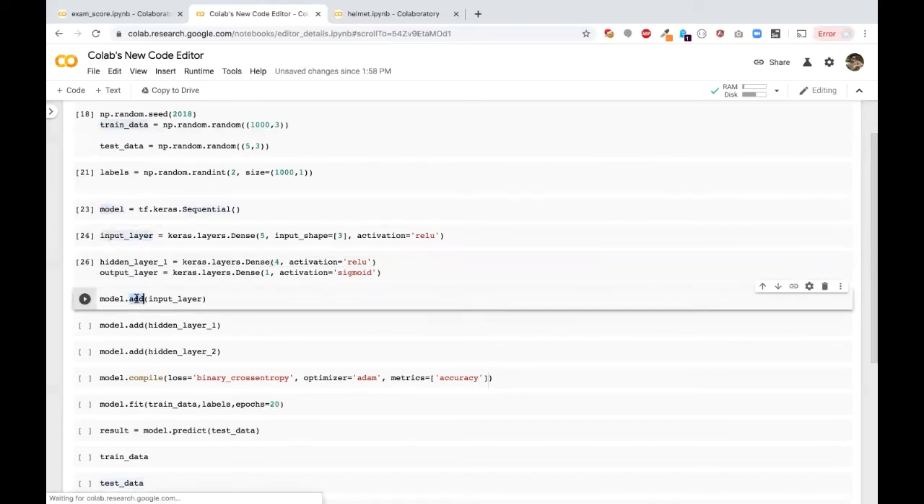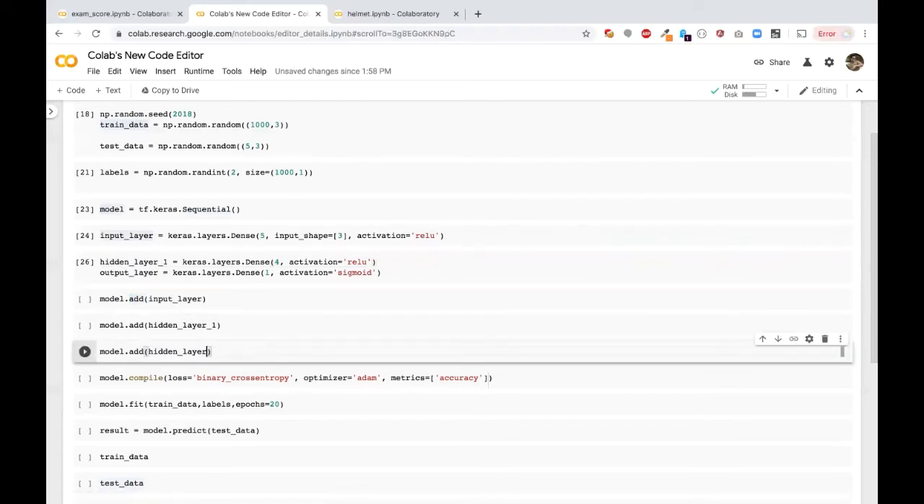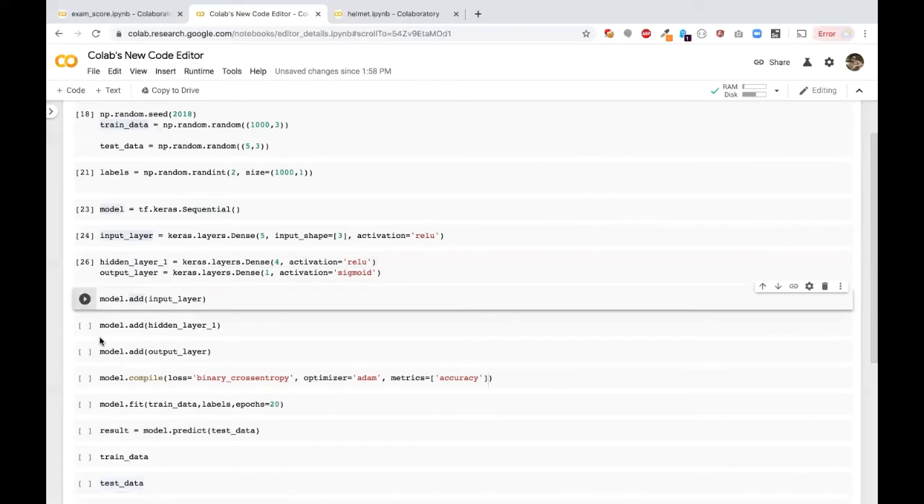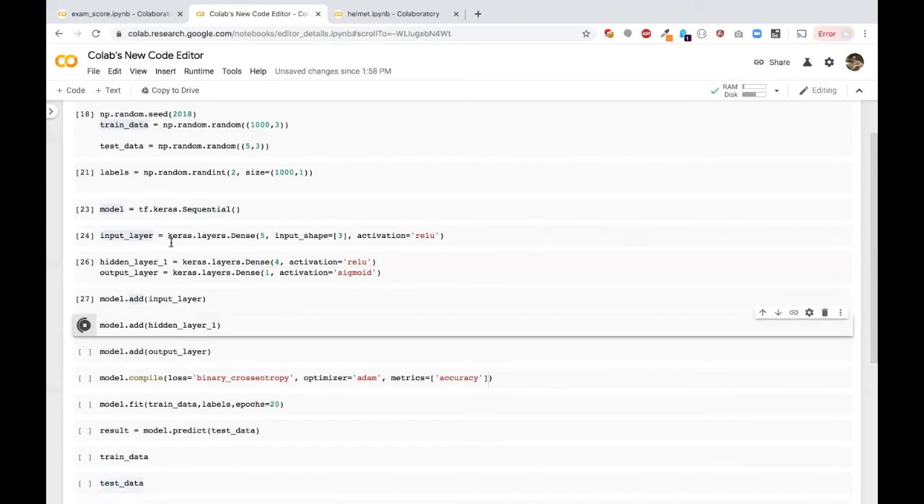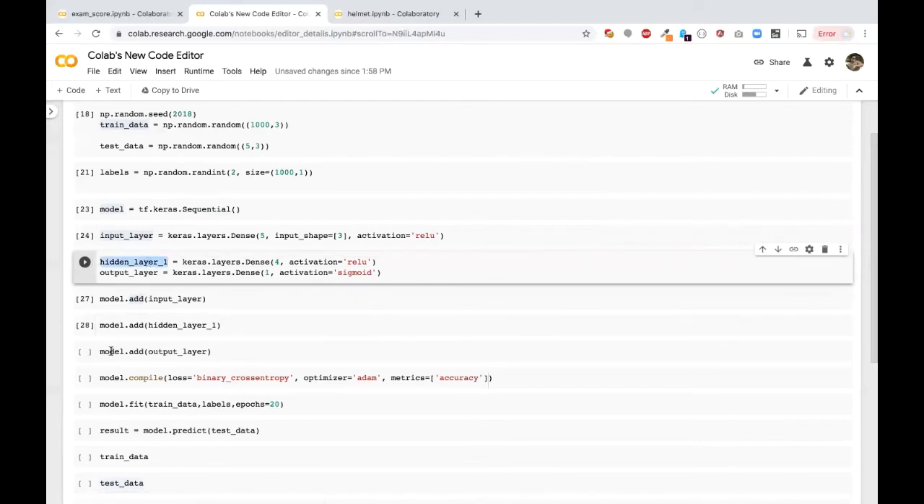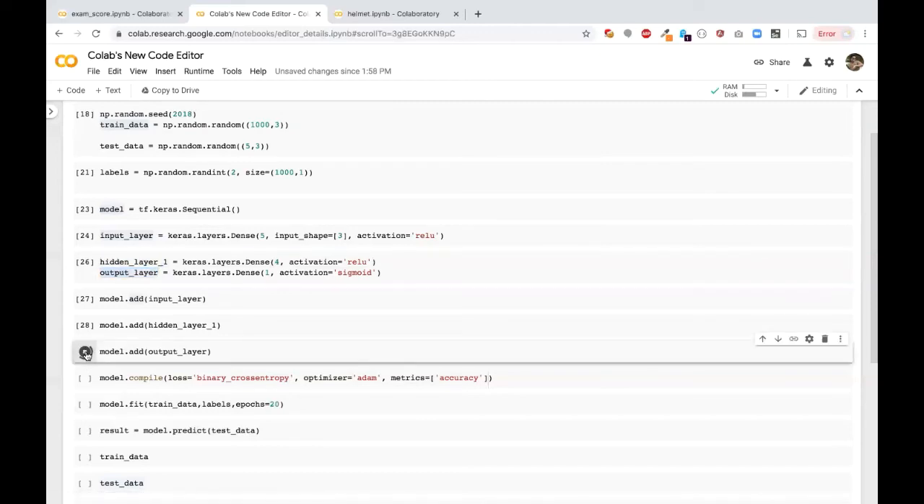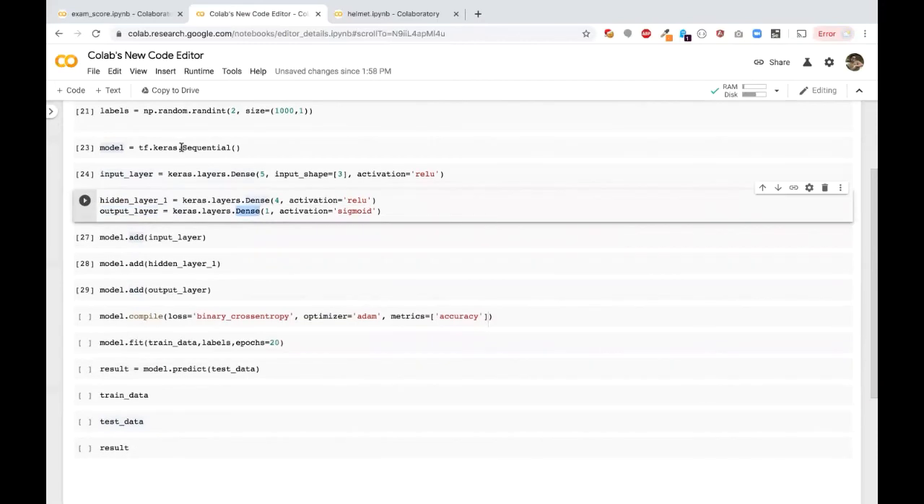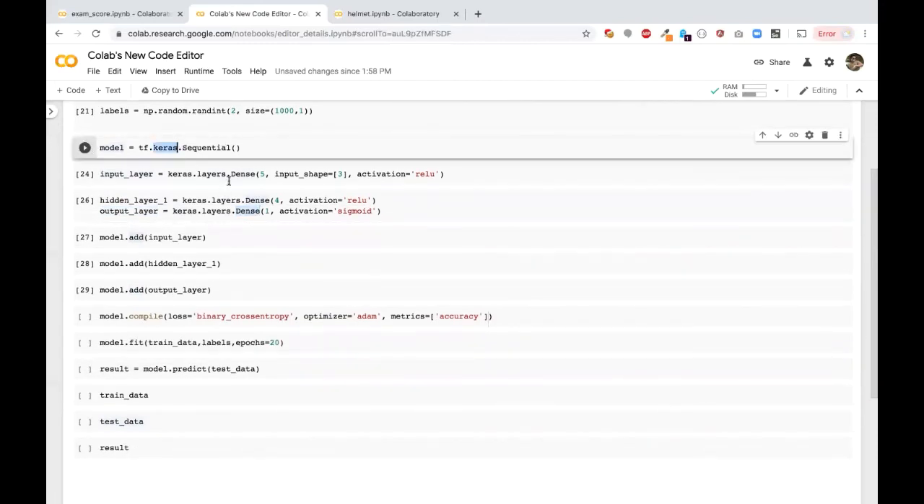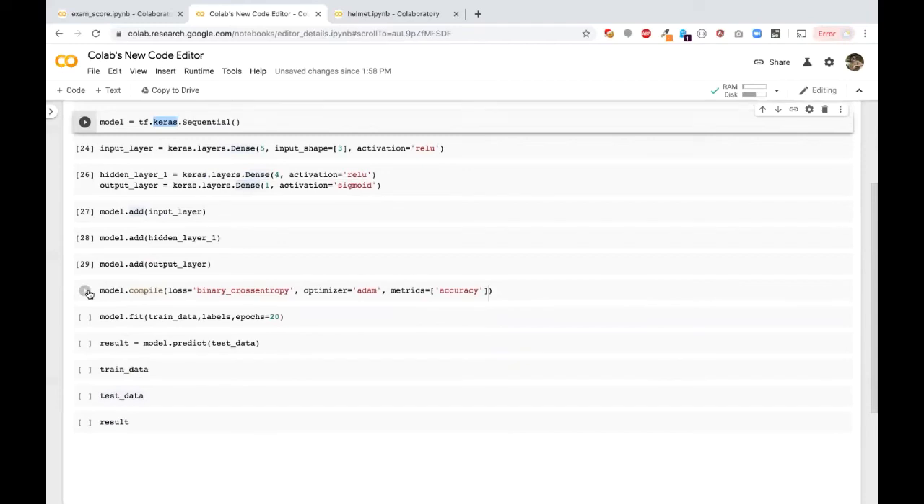Okay, so how will you attach? You just call the add method, right? And this has to be named as output. So first I'm adding my input layer, and then I'm adding my hidden layer. I have only one hidden layer, and the output layer I'm just going to add. Okay, so that's it, our model. We defined our neural network structure, and then we added all those things to the model, and then finally we are going to compile the model.